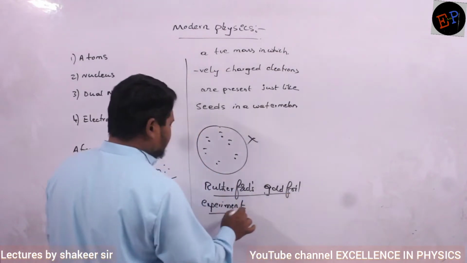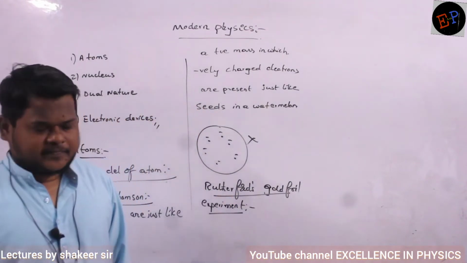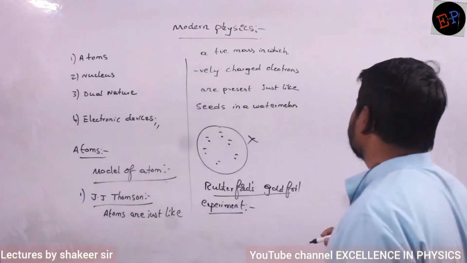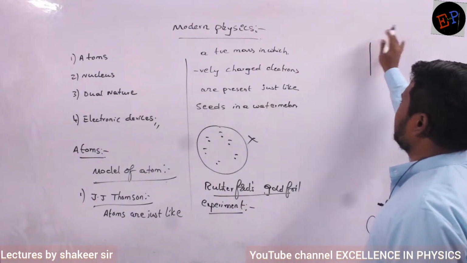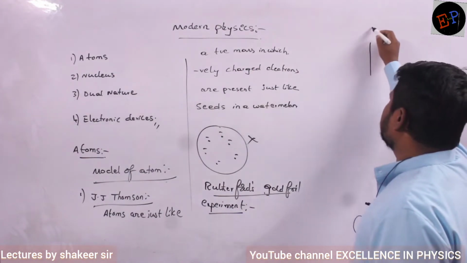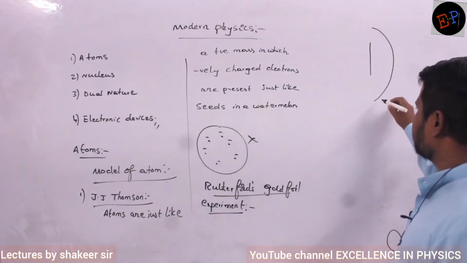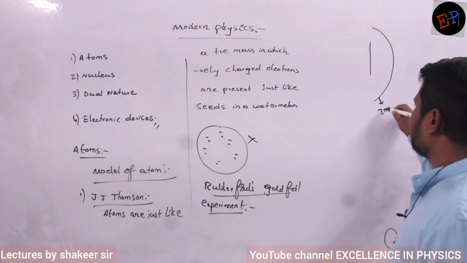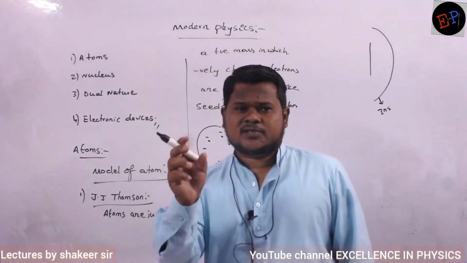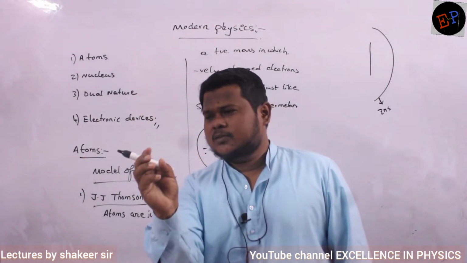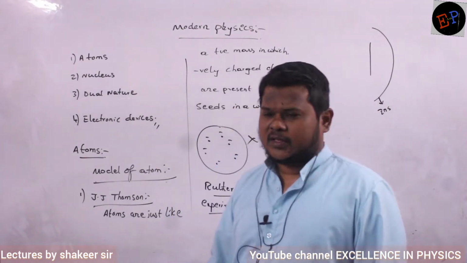If we study it, then we will get some conclusions. He took a very thin sheet of gold, and surrounding this gold foil he made some sensors on which zinc sulfide is painted on the inner surface. It is a luminant material. If something strikes this zinc sulfide screen, it will glow, or some markings will be formed on it.